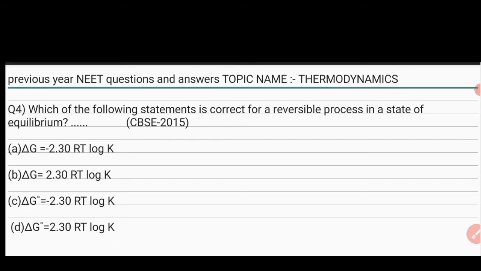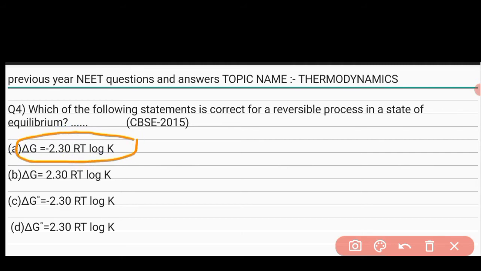The options are A, ΔG is equal to minus 2.30 RT log K, B, ΔG is equal to 2.30 RT log K, C, standard ΔG is equal to minus 2.30 RT log K, D, ΔG° is equal to 2.30 RT log K. The correct answer of this question is A, ΔG is equal to minus 2.30 RT log K.